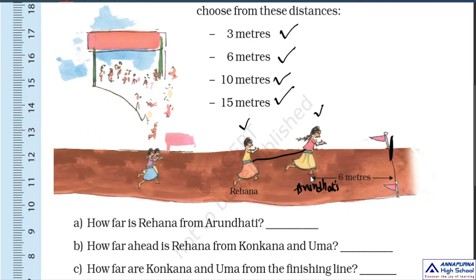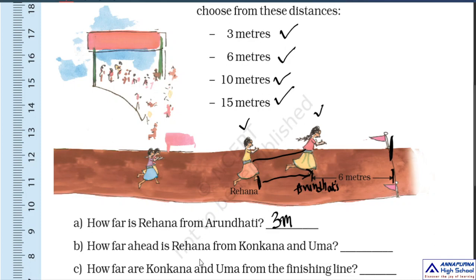Observe the distance from here to here, 6 meters. He gave that one. So now Rehana is here. So here to here, how much? Approximately this is shorter than 6 meters obviously. So which is the shorter measurement among these 4? 3 meters. So what is the answer? 3 meters. Do you understand children? So let's move to the next question.